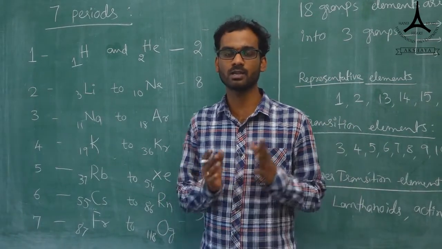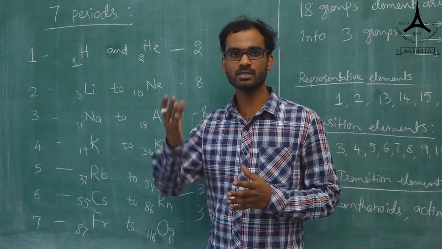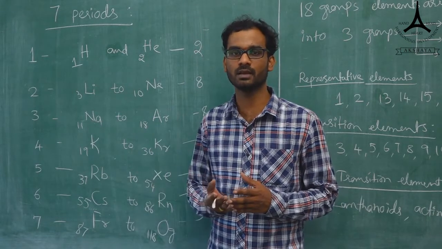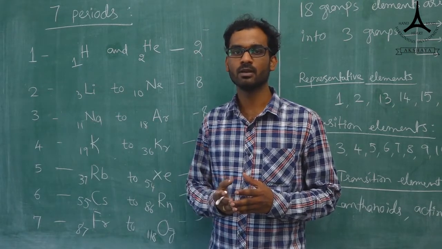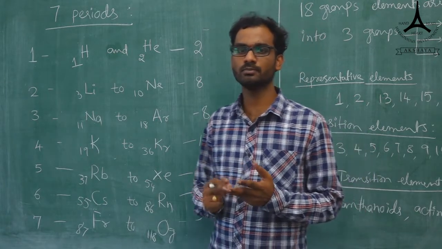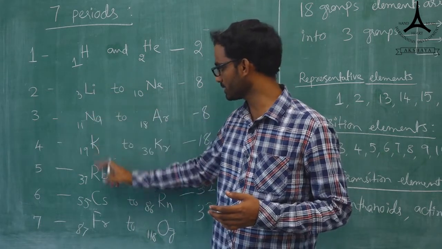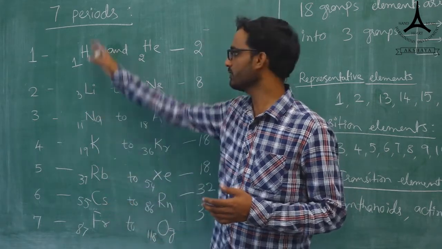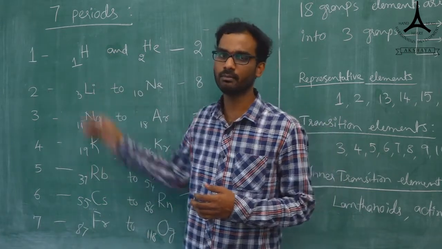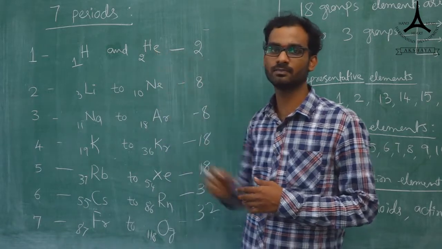What about the starting element and the ending element in a period? You can remember easily. First is group 1, the first A group. Group number 1 has hydrogen, lithium, sodium, potassium, rubidium, cesium, francium. These are the first A group elements, or alkali metals.